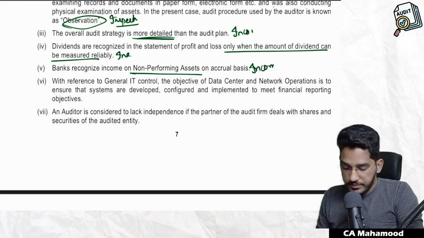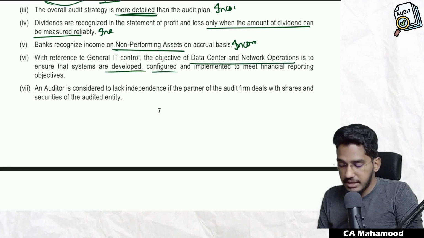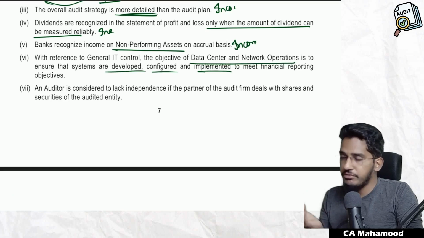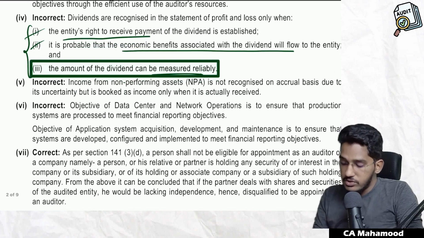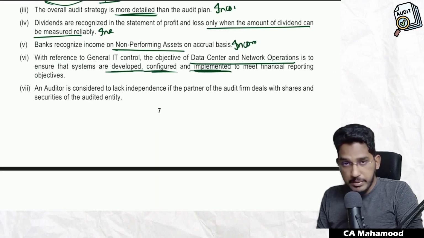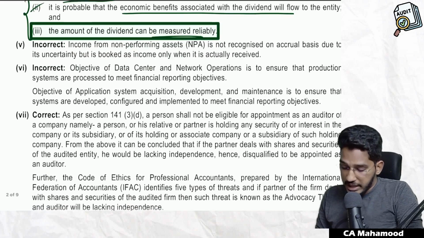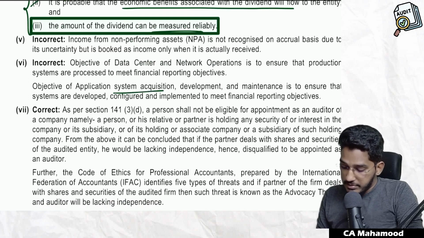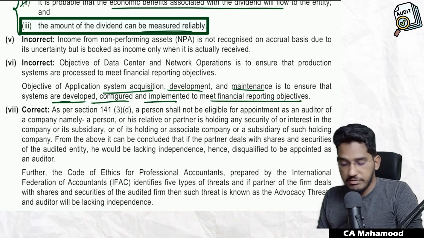This is also incorrect. With reference to general IT controls, the objective of data center and network operations is to ensure that systems are developed, configured, implemented. See, this you can refer to in the audit in an automated environment, where we have explained various kinds of controls. So they are telling whether systems are developed, configured and implemented to meet financial requirements. This is a responsibility of system acquisition related controls.